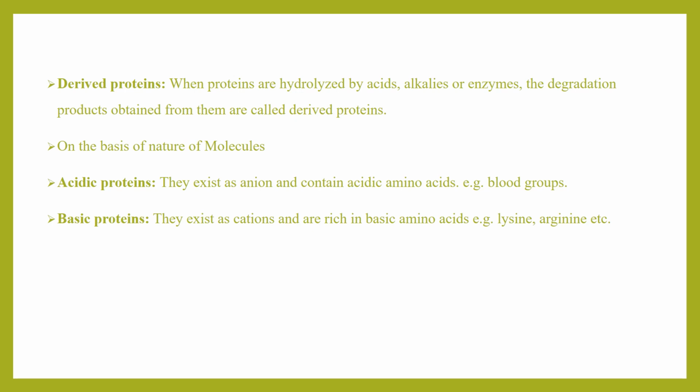Acidic proteins exist as anions and are rich in acidic amino acids, for example blood group proteins. Basic proteins exist as cations and are rich in basic amino acids. That kind of proteins are called basic proteins. Examples: lysine and arginine.